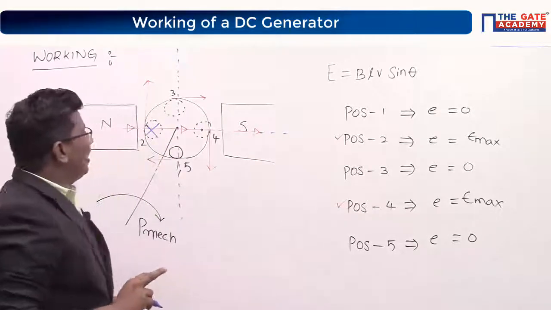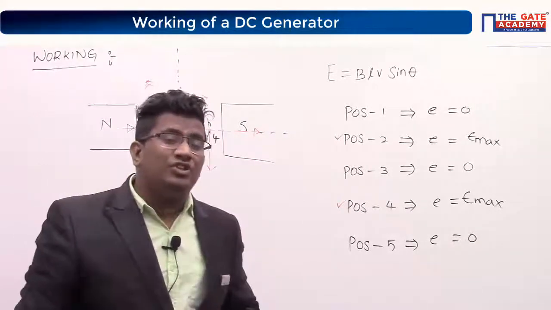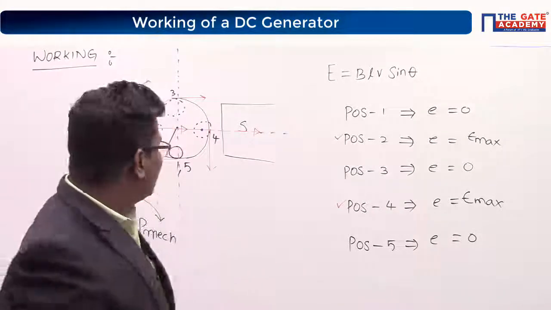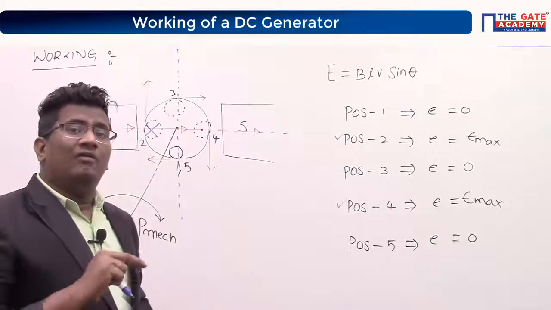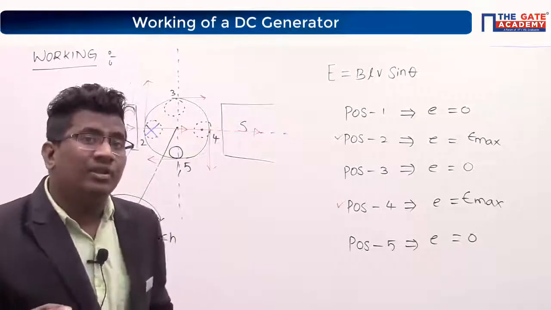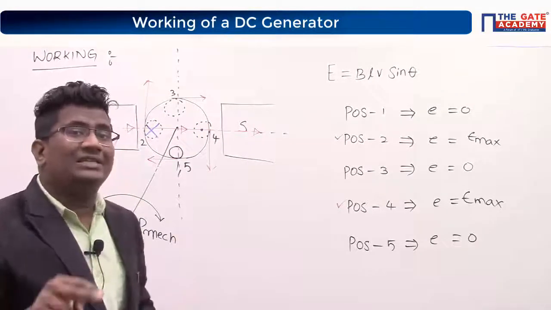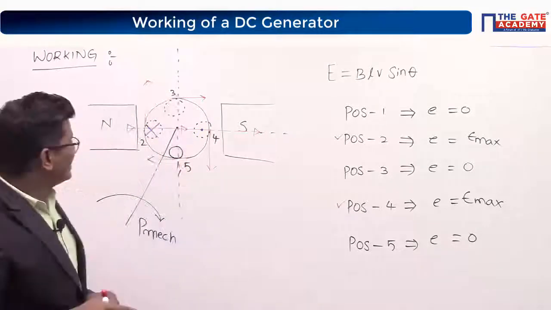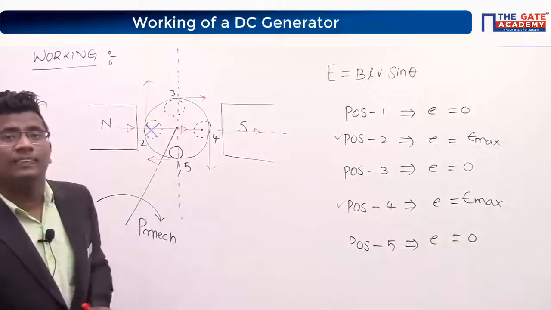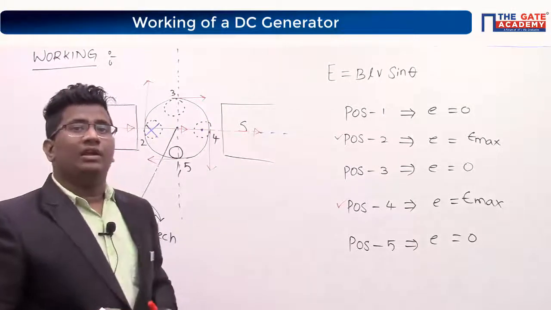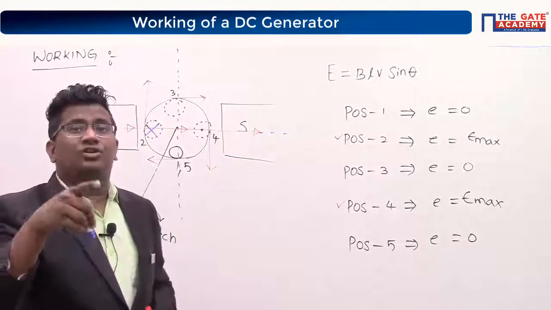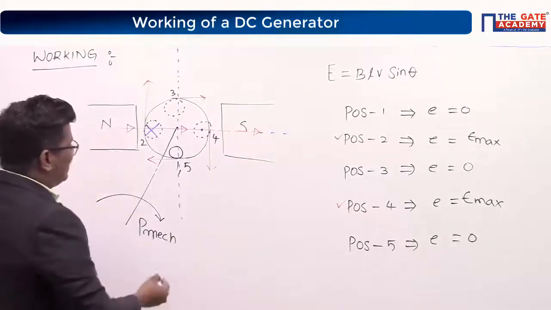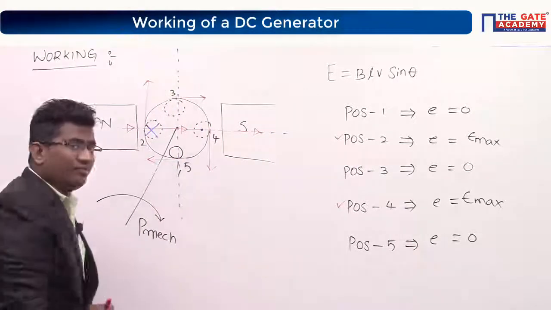Tell me, along which axis is the induced EMF 0? Vertical axis or horizontal axis? Y-axis or x-axis? Along which direction is induced EMF 0? Y-axis, induced EMF 0. Zero induced EMF means the axis which is along the vertical line.